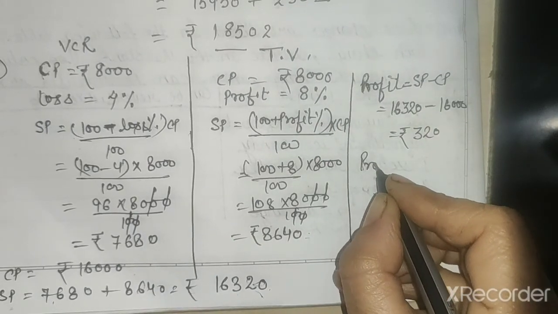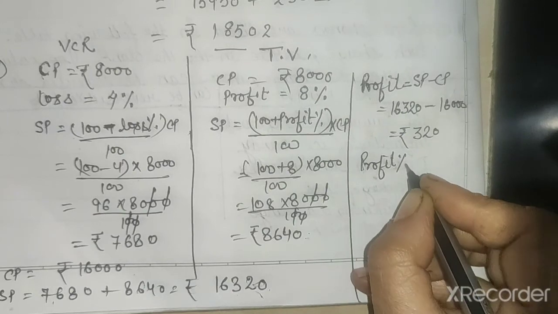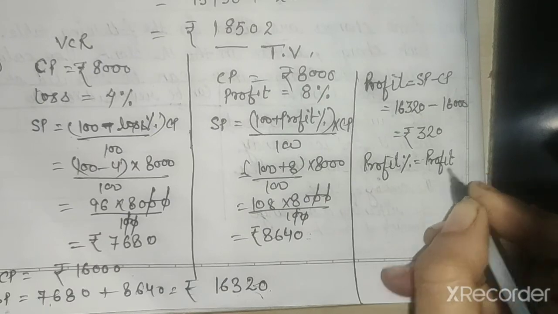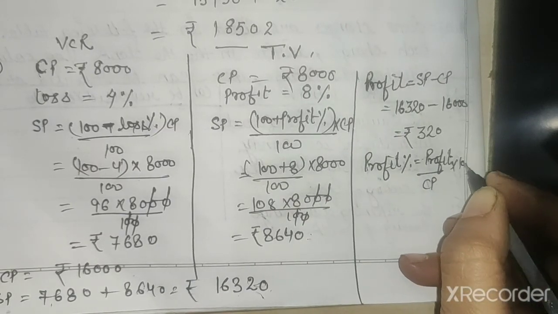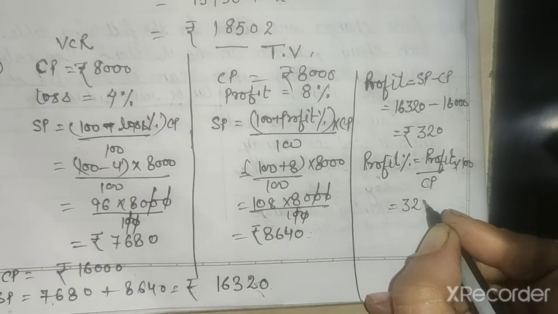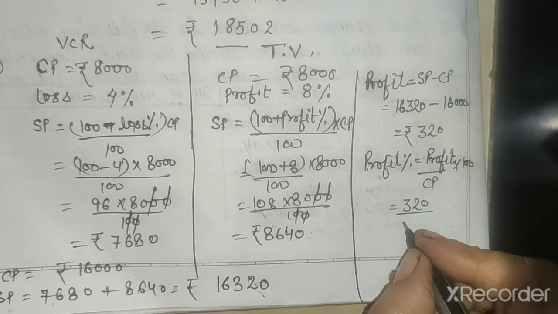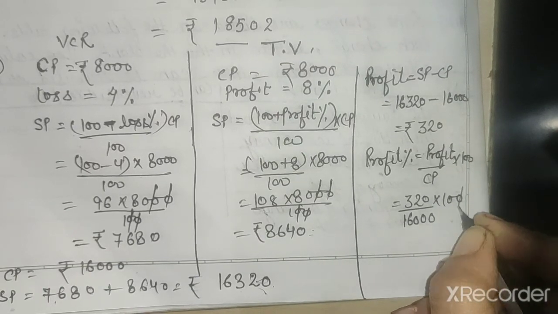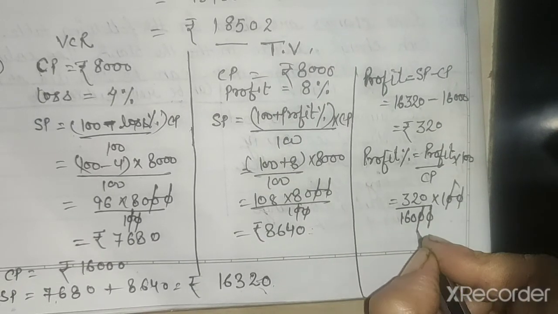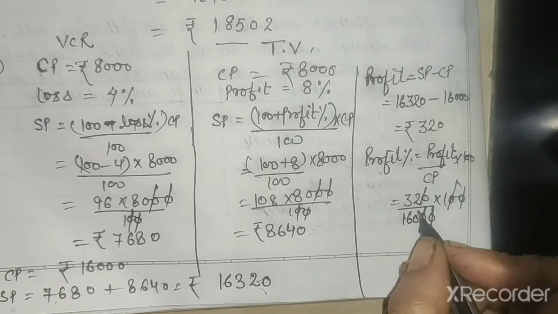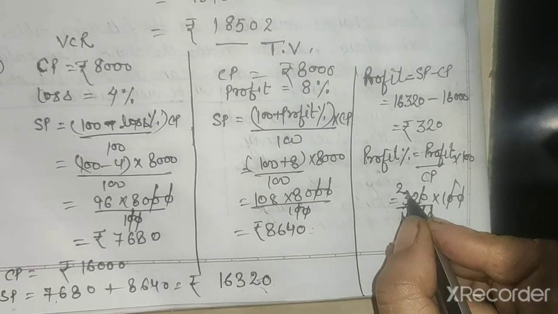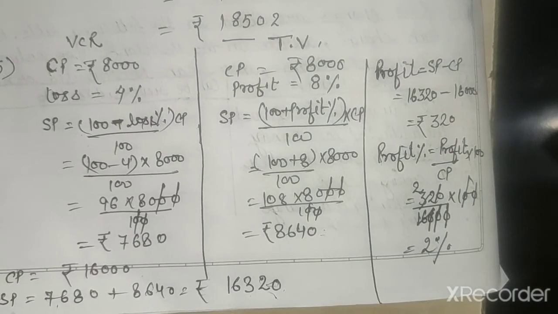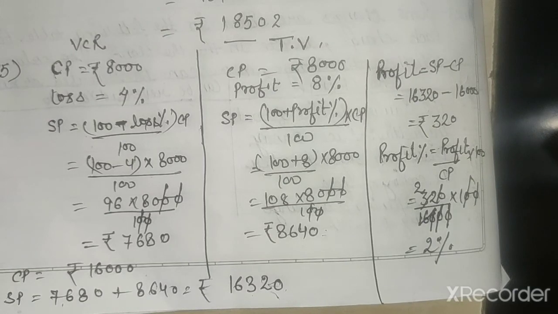Profit percent is equal to profit upon CP into 100. Profit is equal to 320, CP is equal to 16,000 into 100. Now 1 0 1 0, this 0 is cancelled by this one, this 0 is cancelled by this one, and 16 2s are 32. How much profit? Profit percent is equal to 2% will be the profit percent.